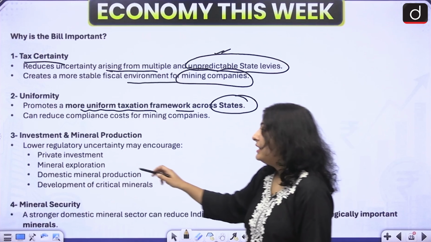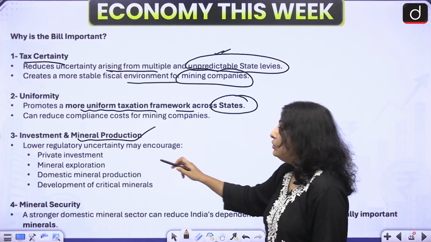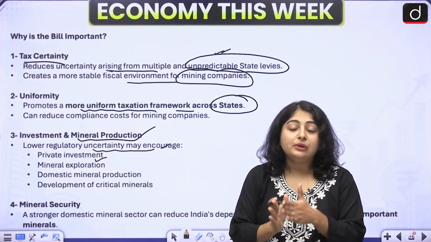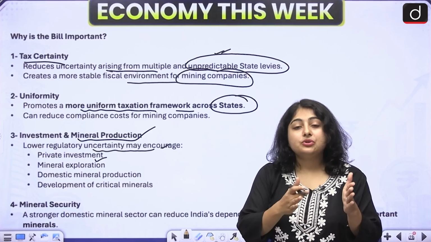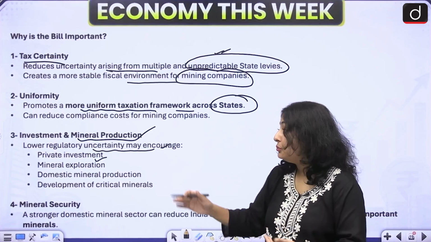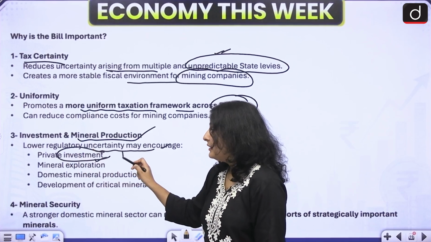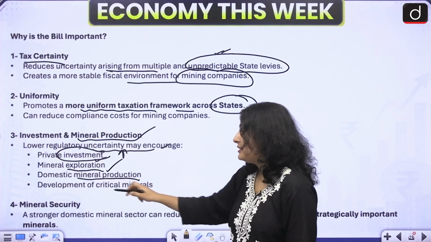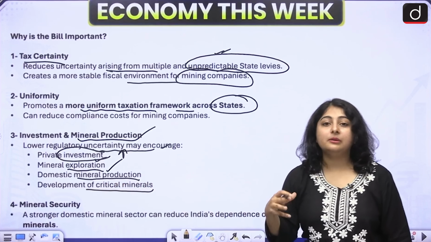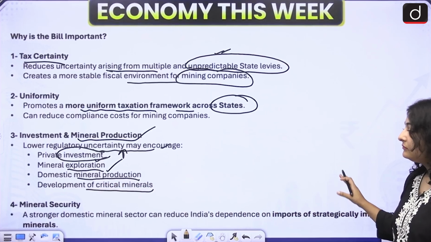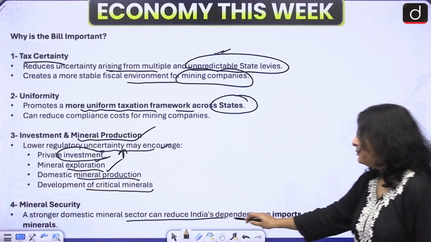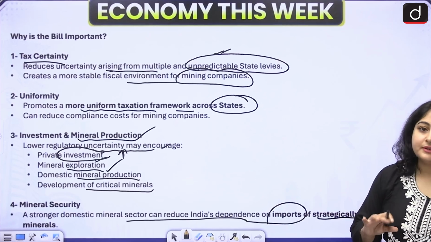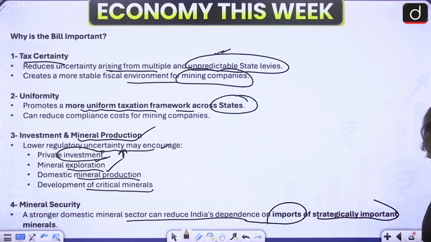Okay. Third is investment and mineral production. Lower regulatory uncertainty may encourage private investment, since the regulatory uncertainty has been reduced. So mining companies will be encouraged to do more production. The investment will be on a higher side. Mineral exploration will be increased, and domestic mineral production as well as the development of critical minerals, everything will be increased. A stronger domestic mineral sector will reduce India's dependence on imports of strategically important minerals. That I have mentioned in the first slide itself.